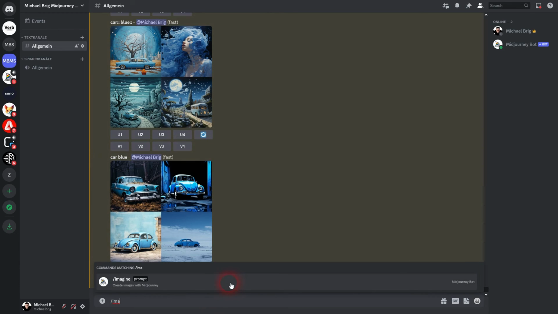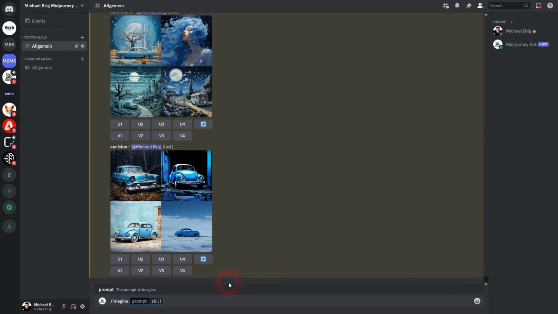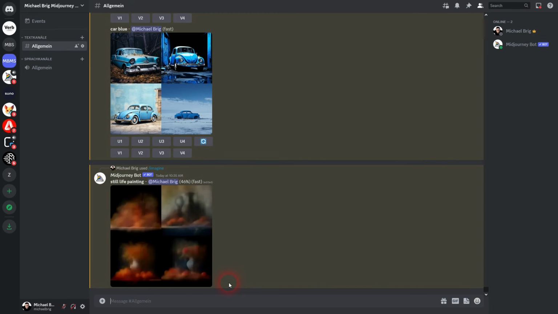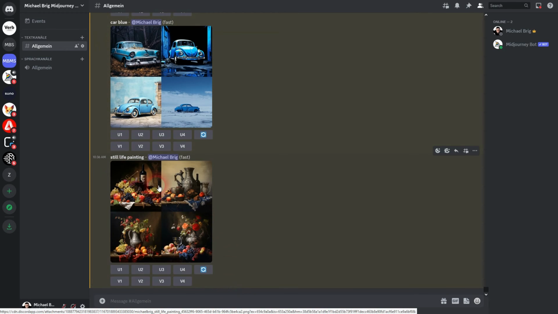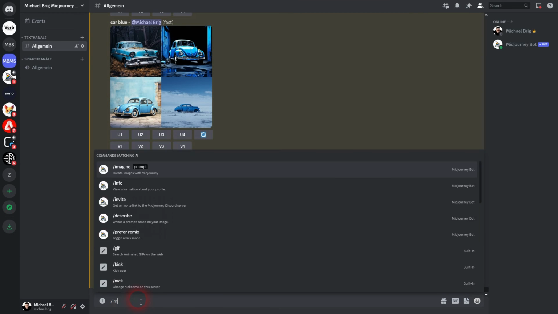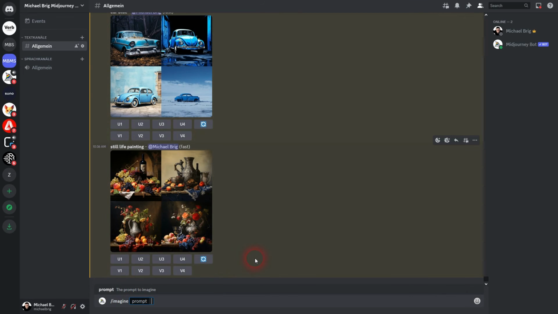Let's get back to still life painting. And now I'll show you the negative prompt weight when we just have our still life painting right here. Lots of fruits in there, greenish colors. Let's just say we don't want green. We'll make it still life painting, double colons, and then add green double colons and make it minus 0.5. This is a negative prompt weight for the concept green.